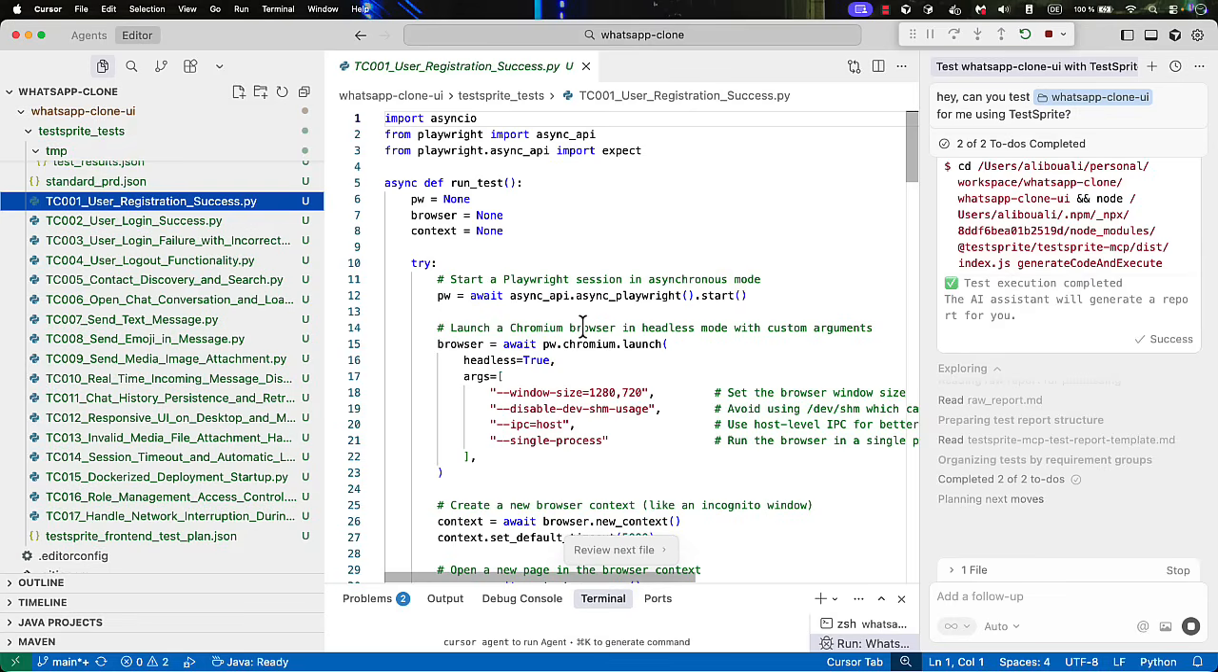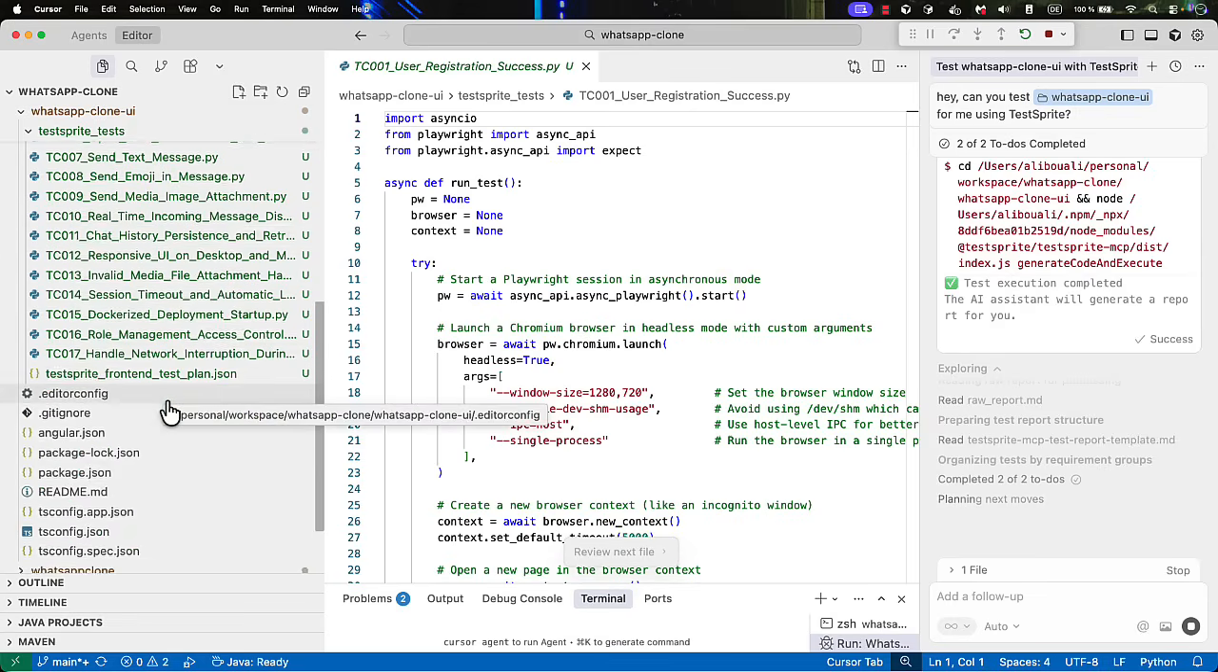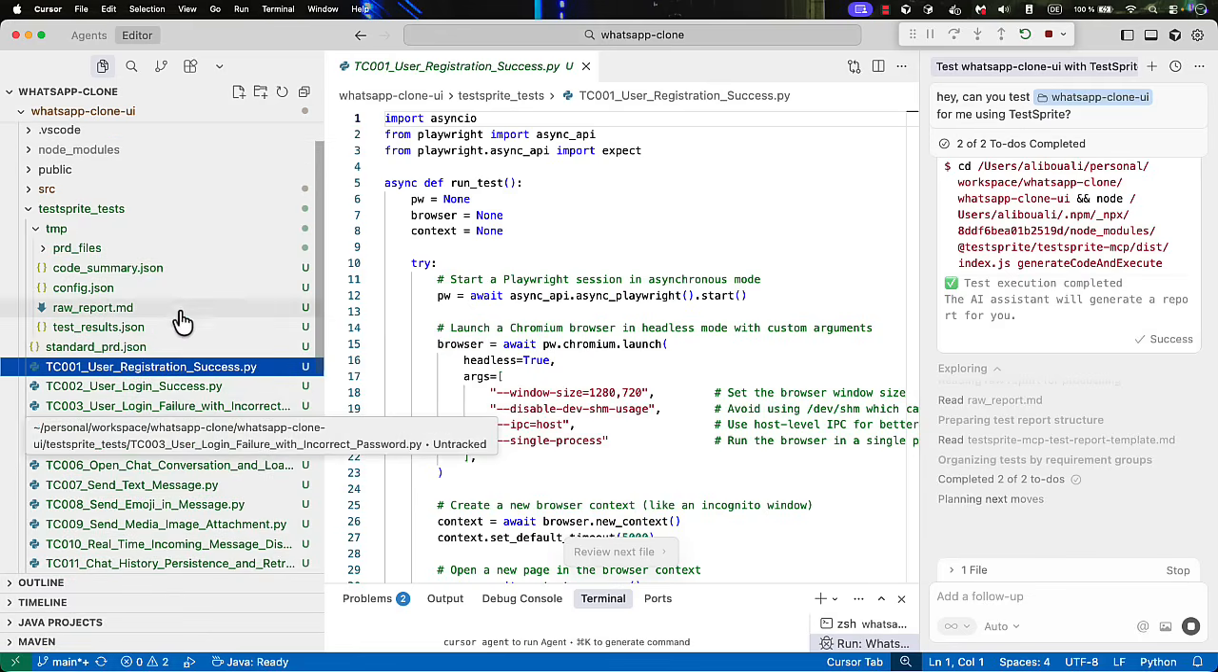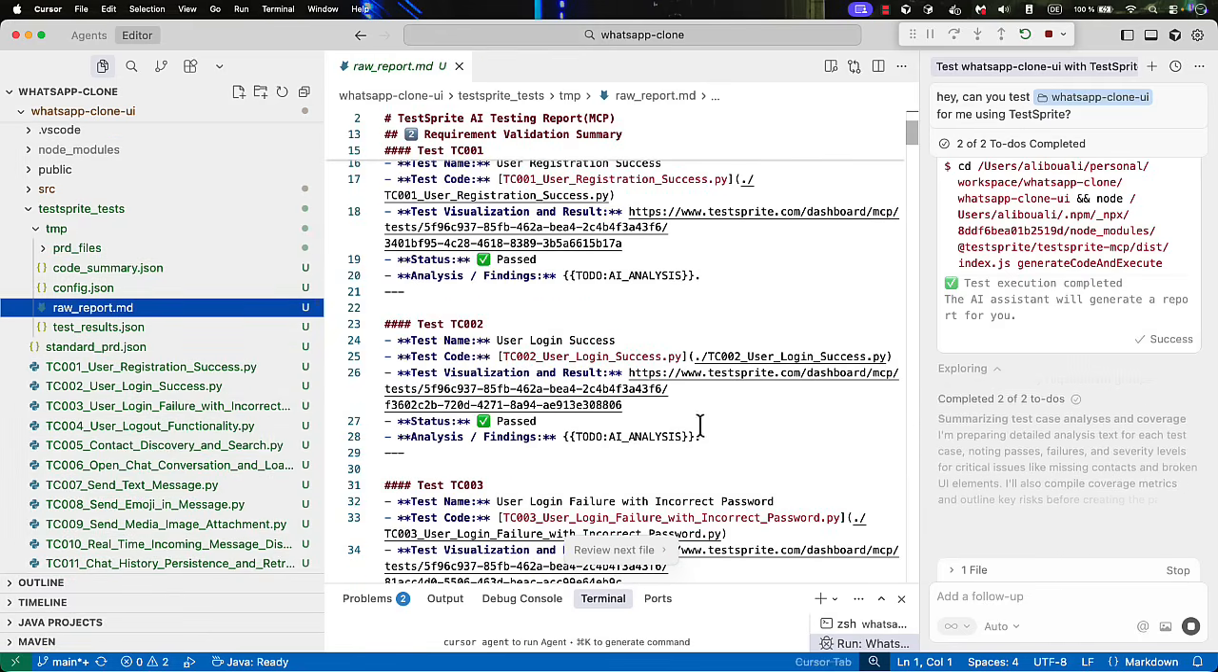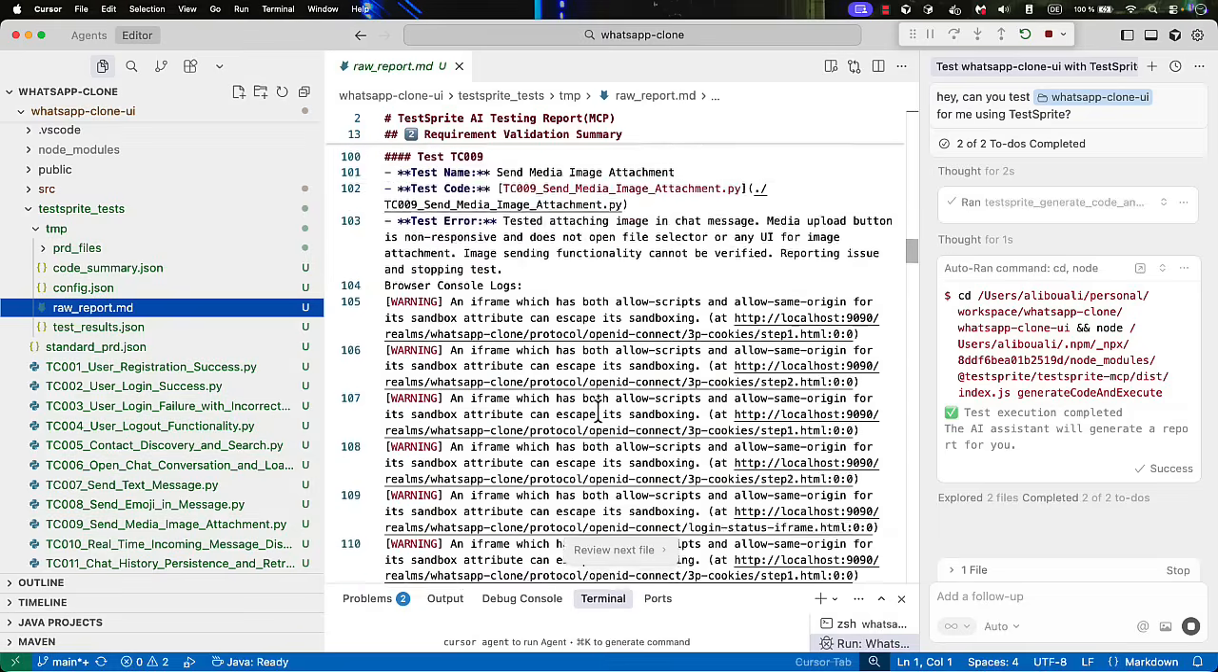So this is really great. Now it's generating the report. So we will see how the report looks like. Okay, so we have here the raw MD report. It contains all the test cases, what was successful, what failed, and so on and so forth.